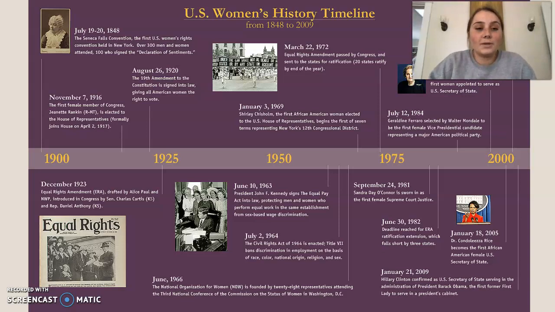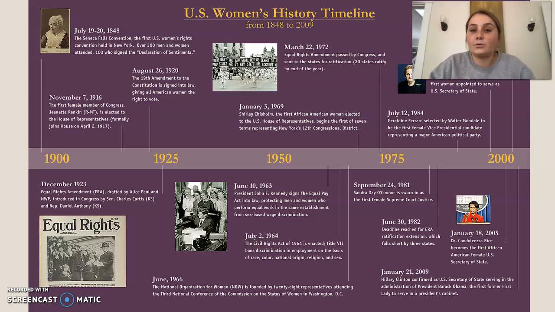So this all began in 1848 when the first U.S. Women's Rights Convention was held in New York. And then we move a little further in, and we have 1916, the first female in Congress. And then a very important date. So this was when the 19th Amendment was put into the Constitution as a law and gave American women the right to vote. But still after that, there was a lot of progress to be made.